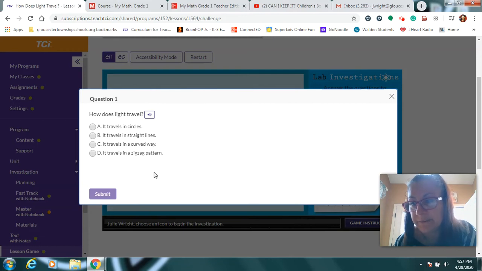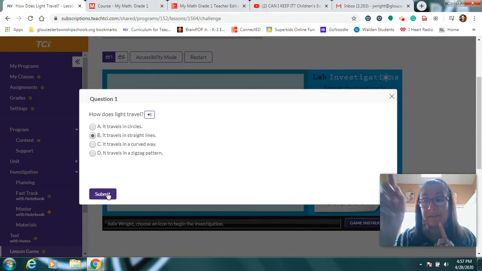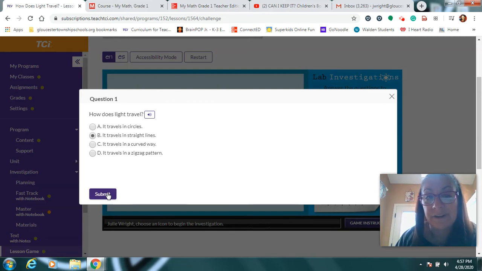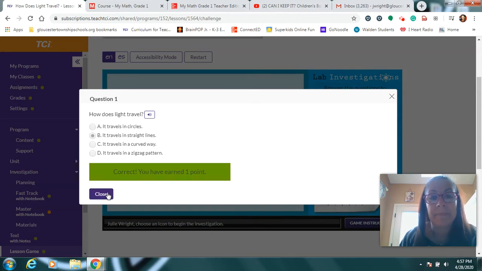So which one did we think was the best? B, the straight line? Yeah, it can go in many directions in straight lines if it's a light bulb and it's got lots of room to let light out in lots of directions. But each one of those rays of light will only move in a straight line. Okay. We got lots of those.